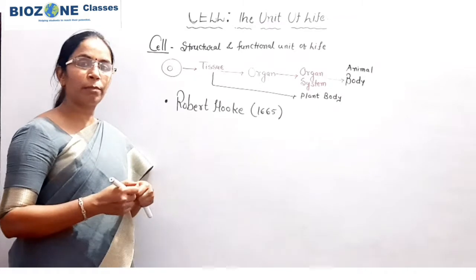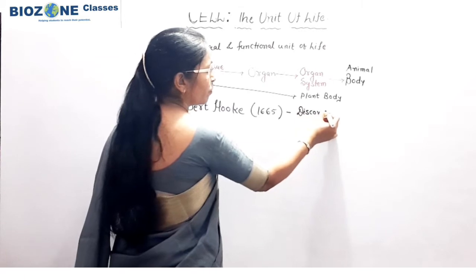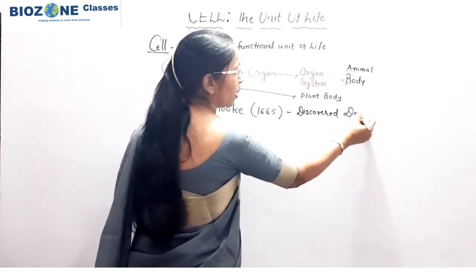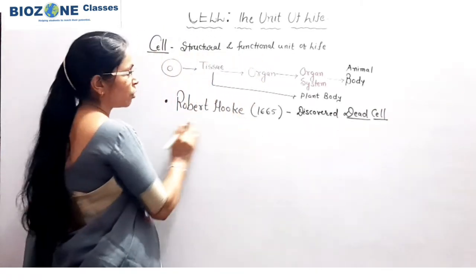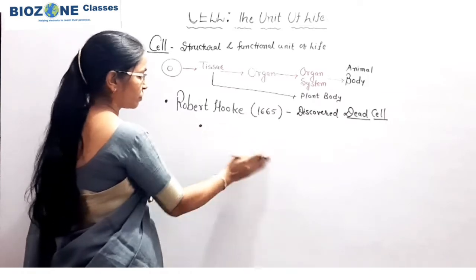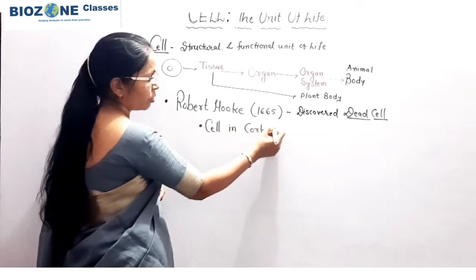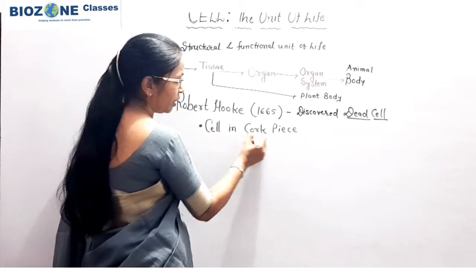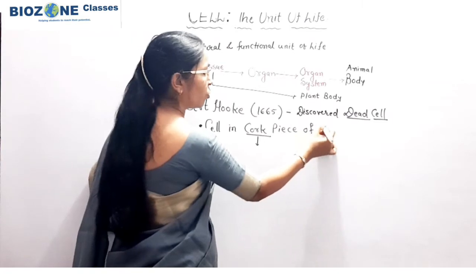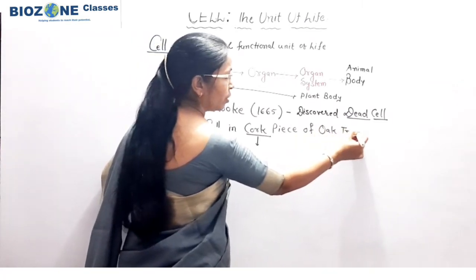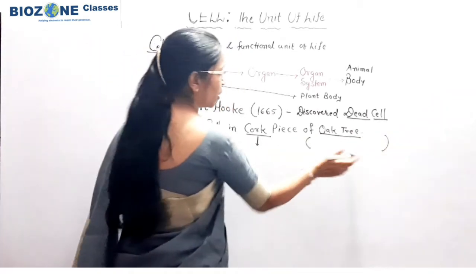So Robert Hooke, you remember, in 1665 first time discovered one important thing. He discovered the dead cell. This part you remember, because Robert Hooke discovered cells in a cork piece, and the cork piece, you remember, was from the oak tree. Remember the name of the oak tree? Quercus suber.